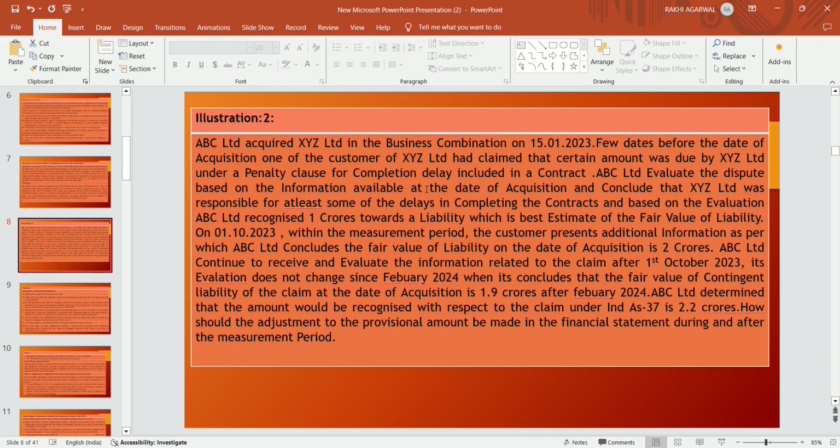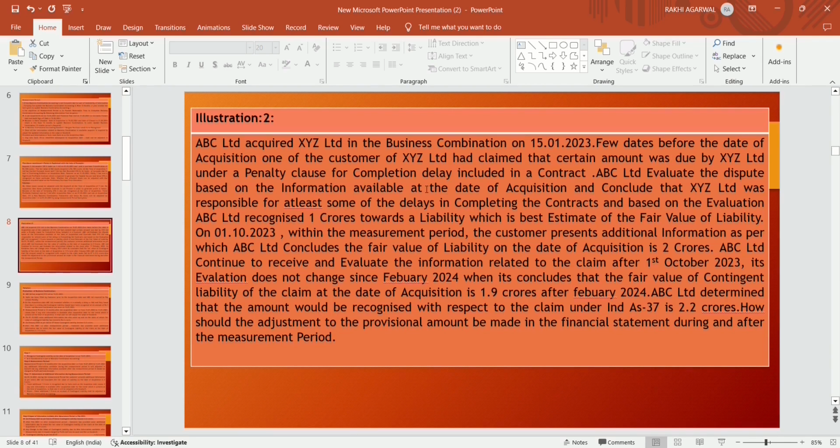One of the customers of XYZ Limited has claimed a penalty for not completing a contract on time, and there is a delay in completing the contract, and for that the customer claimed a certain amount of penalty on XYZ Limited before the date of acquisition.